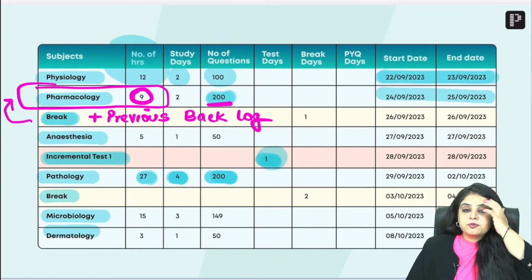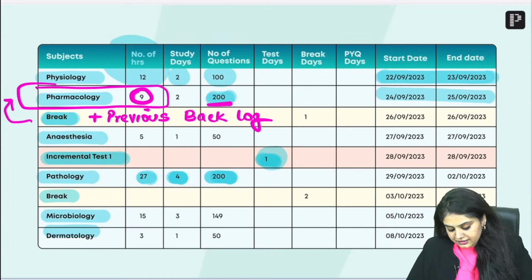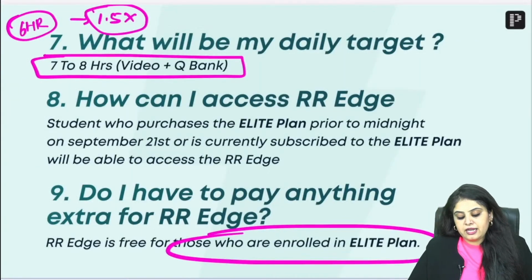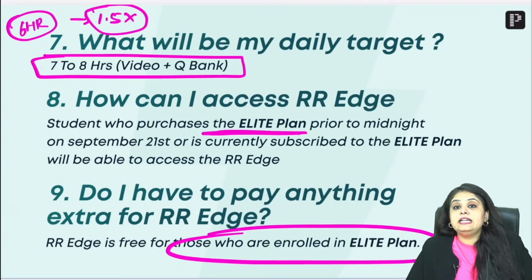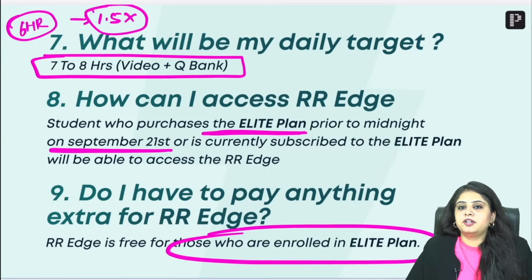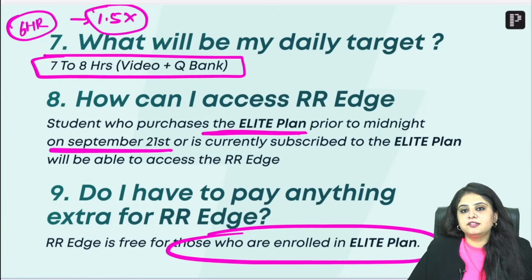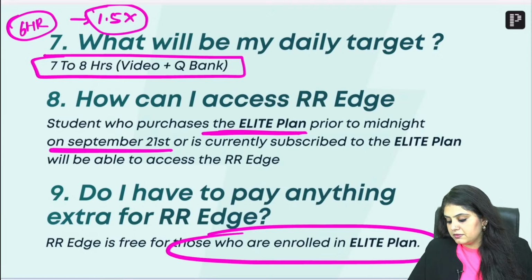It's not a separate subscription, Dr. Sabreen. As I've just mentioned to everyone, this is exactly how you can access it: it is for the people who are going to purchase the elite plan. Since this is starting on September 22nd, you need to make sure that you are a subscriber before September 22nd, right? And you are going to take up the elite plan, because that will give you access to the videos. After that, this timetable just comes alongside. There is nothing extra that you have to pay for the timetable.